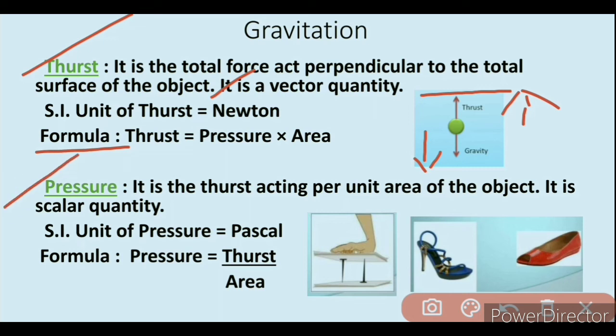Now we have the definition of pressure. It is the thrust acting per unit area of the object. That means pressure depends upon two factors. First is thrust, which is force. More the force, more the pressure. And second is area. More area, less pressure. The SI unit of pressure is Pascal, and its formula is pressure equals thrust upon area.